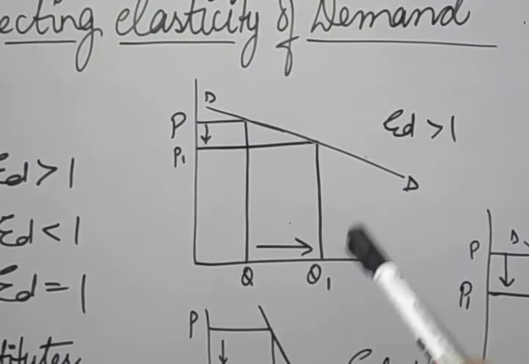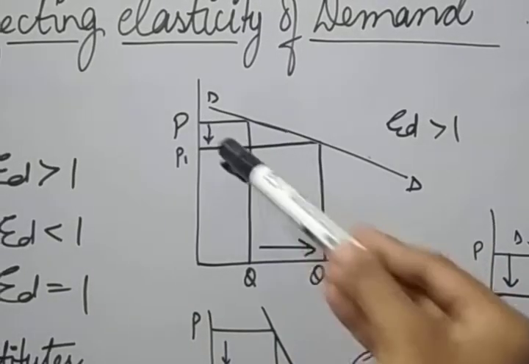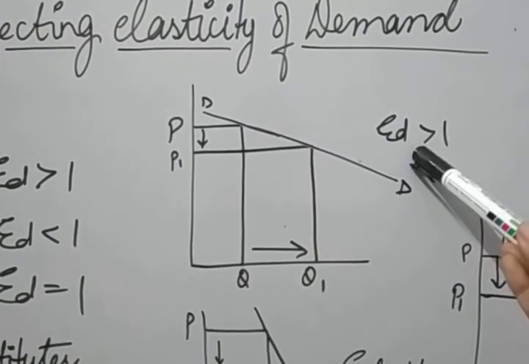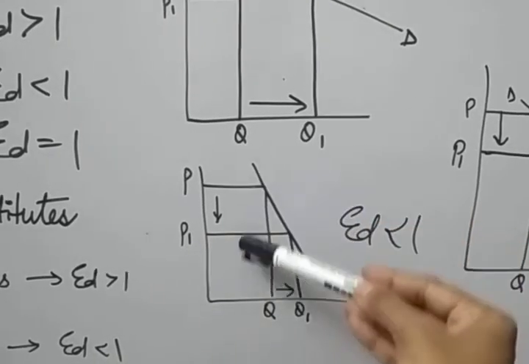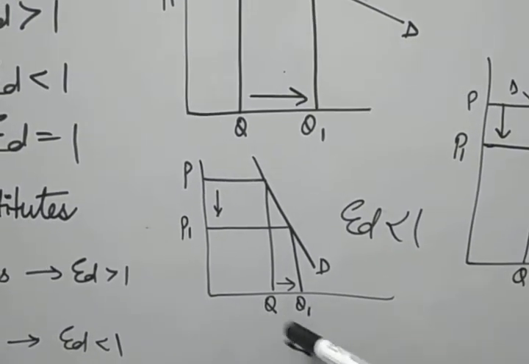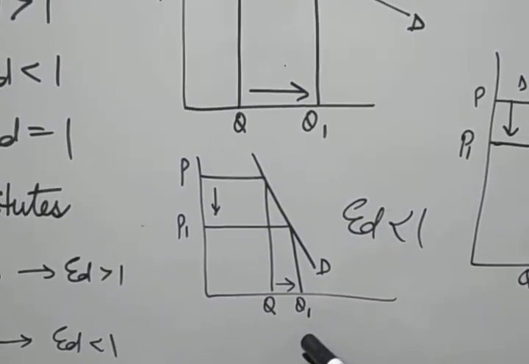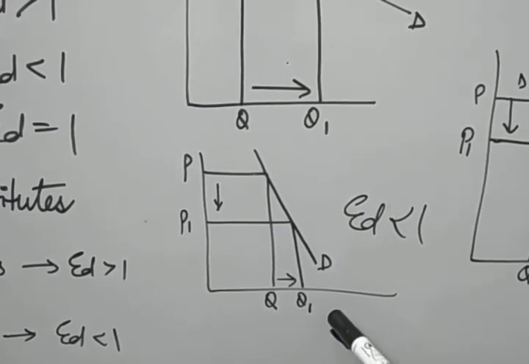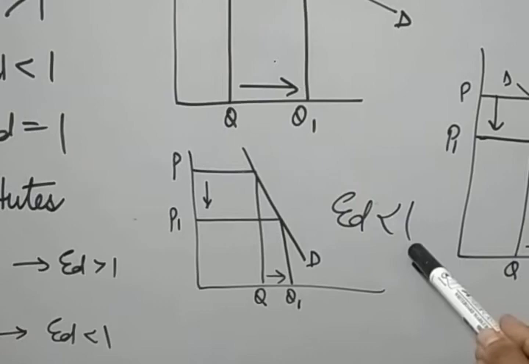So that means if, for any factor we discuss in this topic, there is a little bit of change in the price but the quantity is more affected, then the elasticity for that product is greater than 1. Similarly, elasticity lesser than 1 is that in which the percentage change in the price is more as compared to the percentage change in the quantity. That means maybe there is a 50% change in the price but hardly a 10% change in the quantity. So when we discuss the factors, you have to think that if there is more change in the price but still less quantity is affected, then for that commodity the elasticity will be lesser than 1.